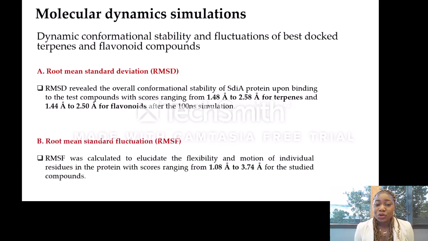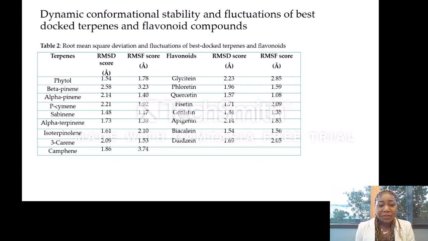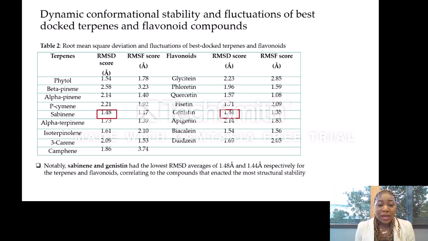Similarly, the root mean square fluctuation was also conducted, which helped to elucidate the flexibility and the motion of the individual residues in the protein, with scores ranging from 1.08 Angstrom to 3.74 Angstrom for the studied compounds. This table shows the root mean square deviation and fluctuation of the best docked terpenes and flavonoids, where sabinene and genistein were shown to reveal the lowest RMSD scores of 1.48 Angstrom and 1.54 Angstrom respectively for the terpenes and flavonoids, and this corresponds to the compounds that enacted the most structural stability.